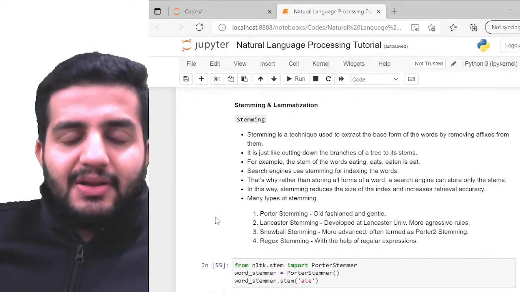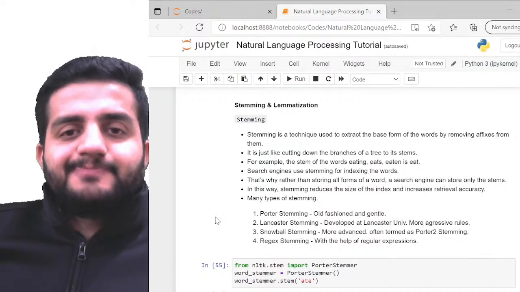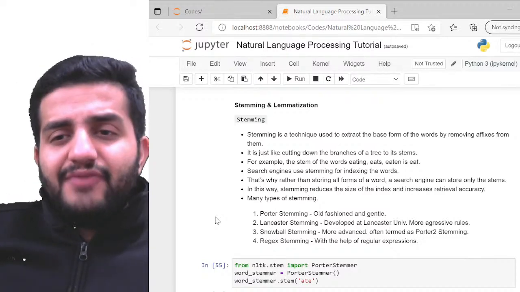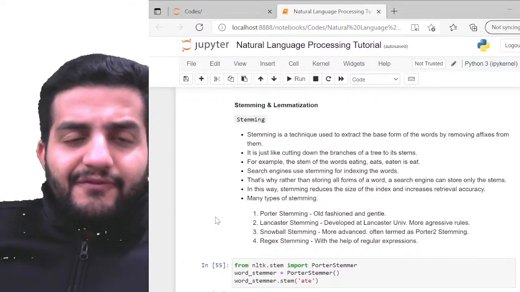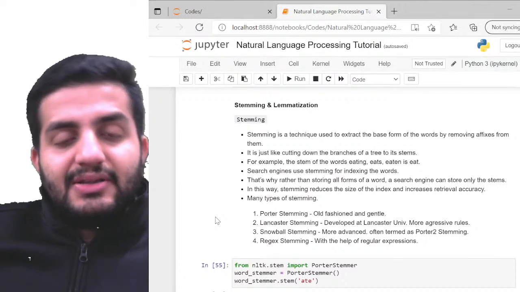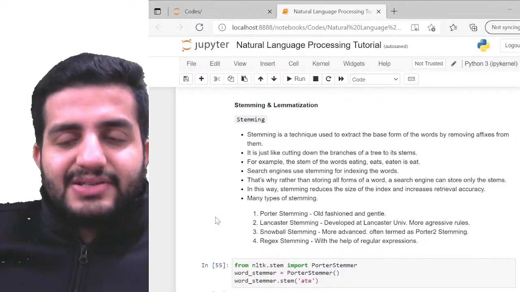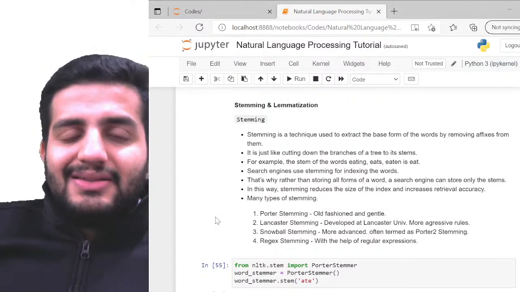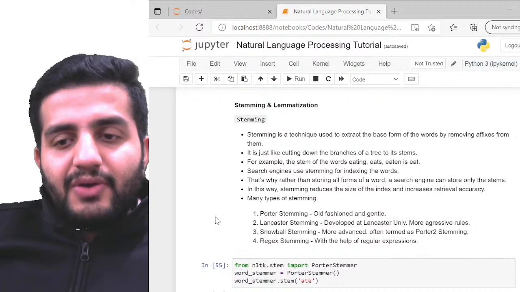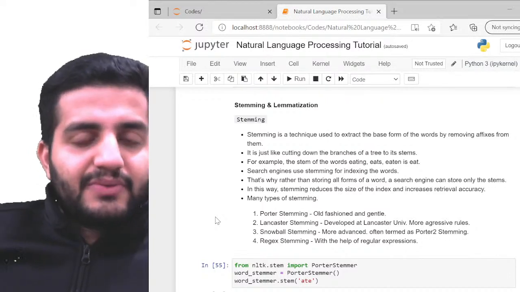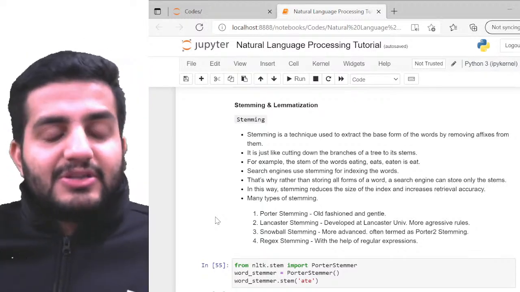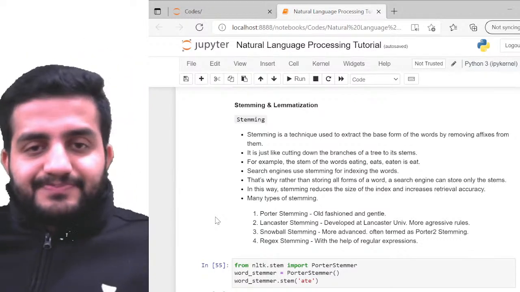We've already seen this, but I would like to refresh this again. So we were talking about the stemming and the lemmatization. Very important topic, guys. Very frequently asked questions in the interviews also. Whenever you go for a data science interview, if NLP is a requirement there, trust me, this question will be asked to you for sure. There is no doubt about that. Very common question and very important concept. What is the difference between stemming and lemmatization?